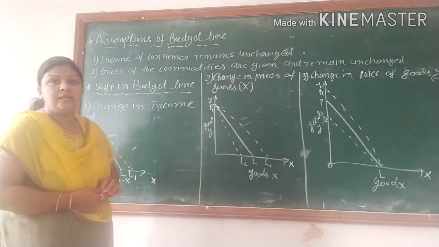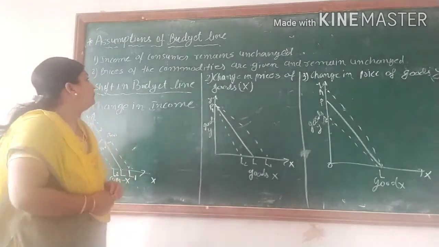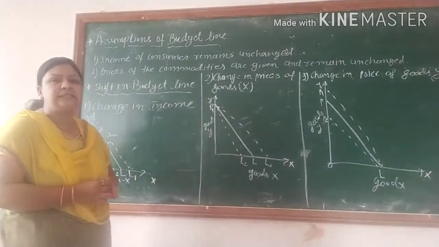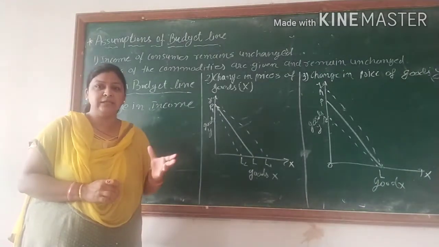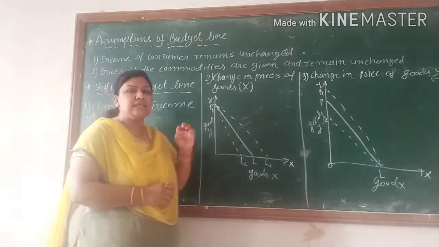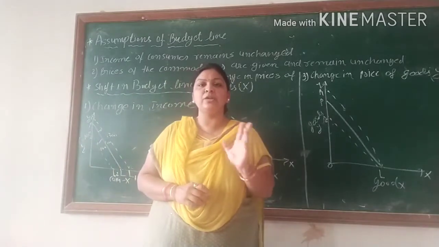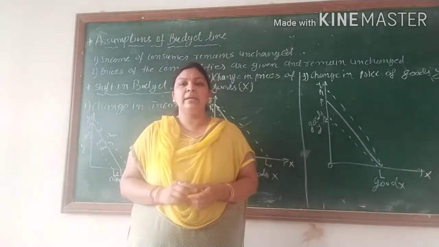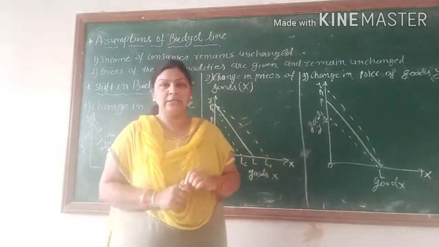Today we will start the assumptions of budget line. What is budget line? We already saw in the last video. So Px into X plus Py into Y equal to M. This is the equation of the budget line.